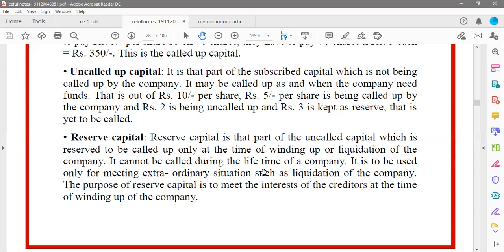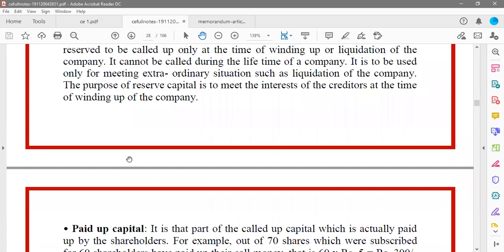Or suddenly somebody wants a loan, the bank has given too much loan and is not able to recover, like what happened in the Mallya case and the Nirav Modi case. In such situations, they can use the reserve capital with the permission of RBI. The same thing the company can do, so that is why they maintain reserve capital. It is kept aside slowly from the profit, and they make sure it is used only in an emergency situation.